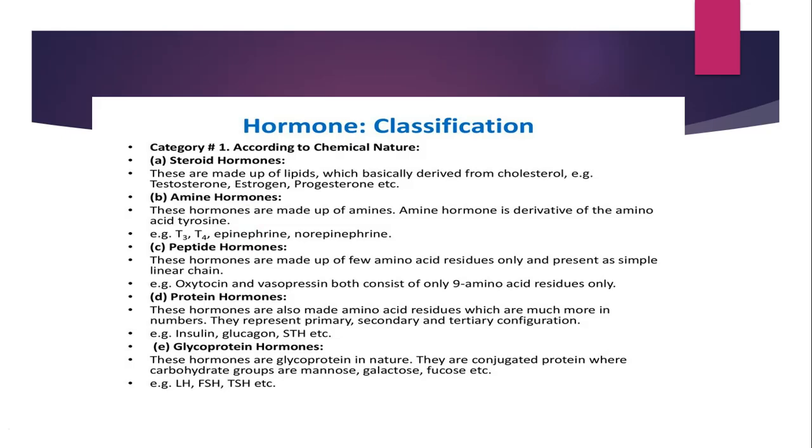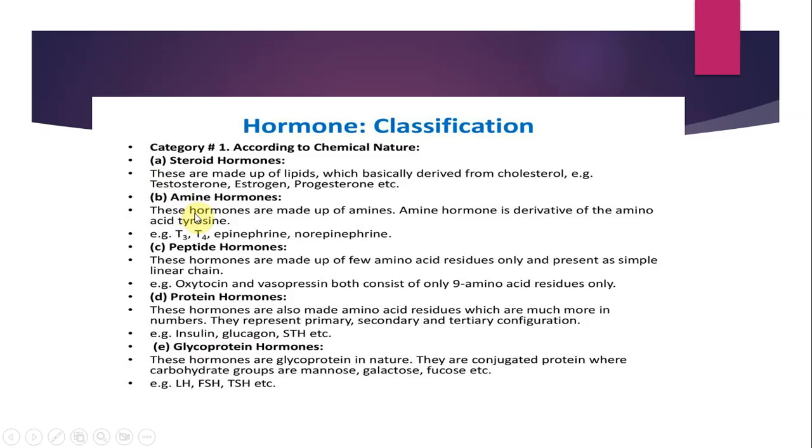You always need to know the examples, right? Again, it can show up in viva or in your exams. Examples of steroid hormones are cortisol and estrogen. Testosterone and progesterone are also there. Then we move on to the amino acid derivatives, right? Amino acid derivatives are derived basically from tyrosine. Examples: thyroxine and adrenaline, right?